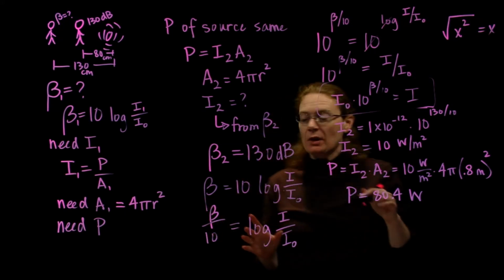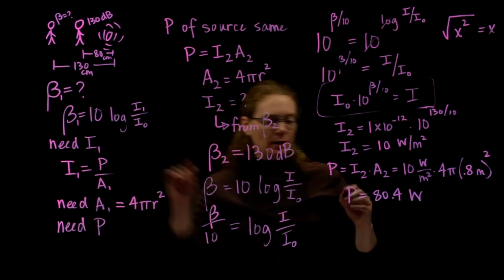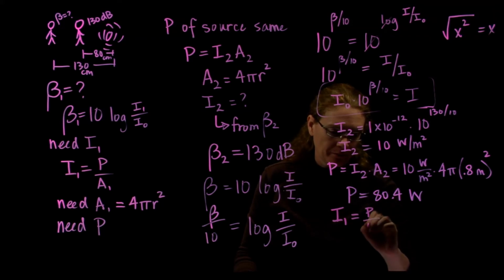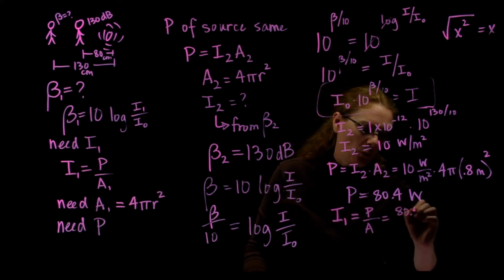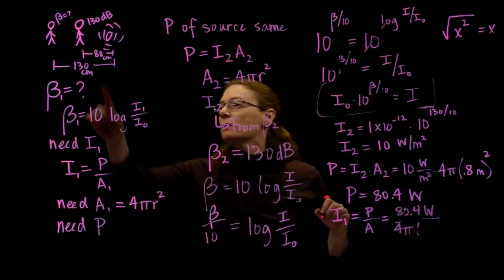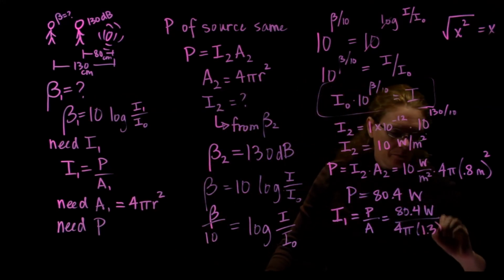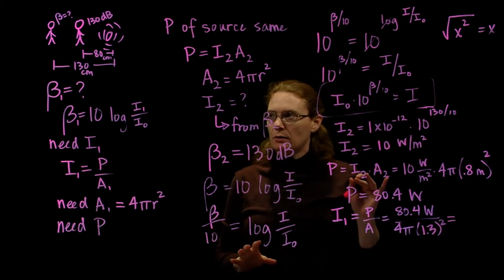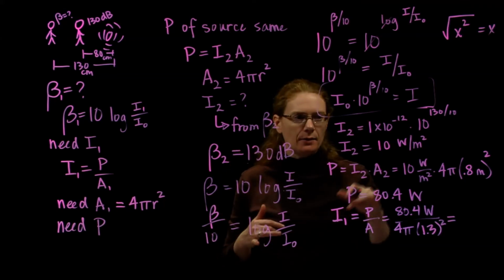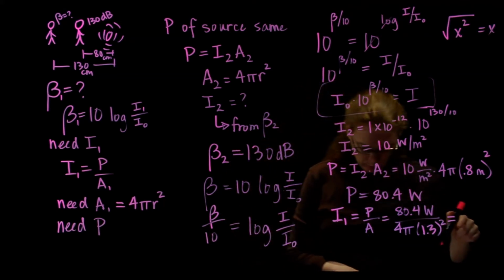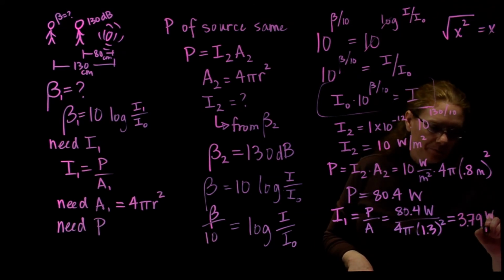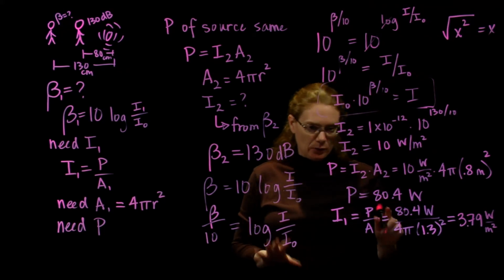That's a constant. I now know that, so I'm going to go back to here. Let's get intensity 1. That is power over area 1. So 80.4 watts over my area, 4 pi, my new distance, 1.3 meters squared, and my new intensity, and just keep in mind, I'm farther away, I'd expect a smaller intensity. It had been 10, I want something smaller than 10, yep, 3.79 watts per meter squared. Okay, that makes sense, good.